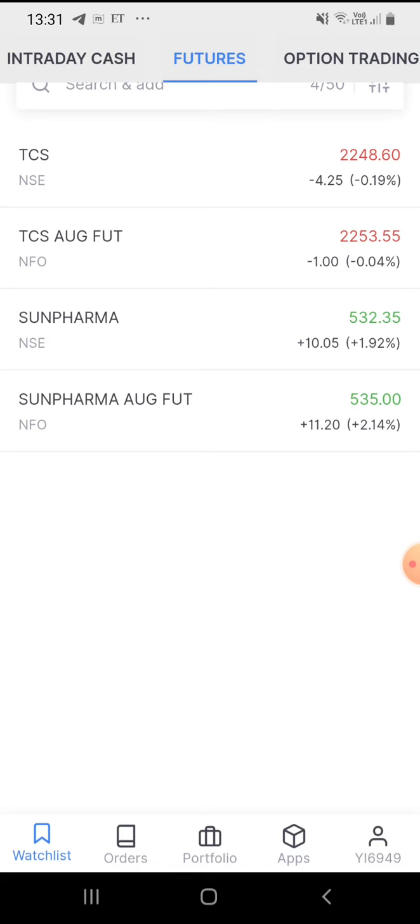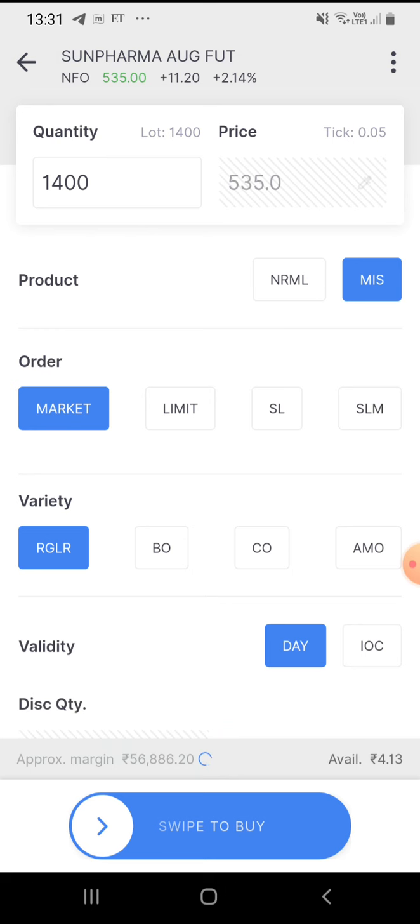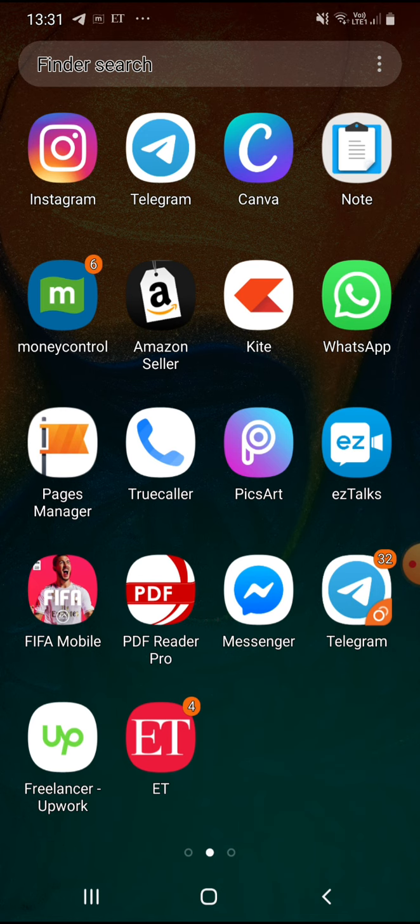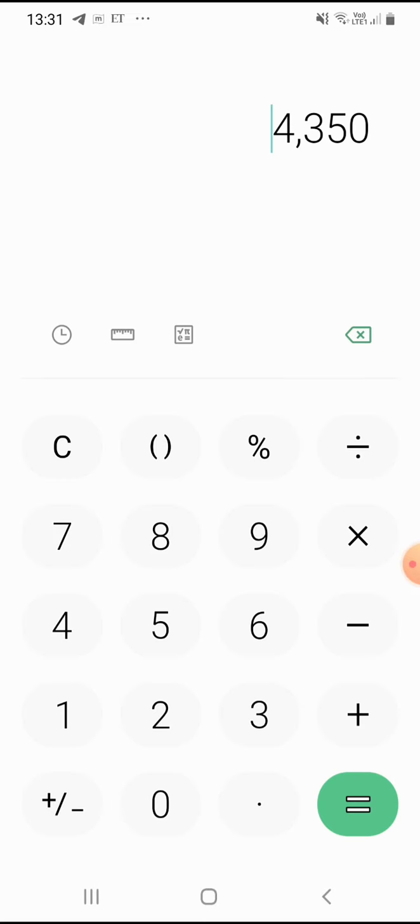So what is the value of the future? 535, which means 535 per share, with 1400 shares in a lot. Let's just take 585, right? 585 per share and 1400 shares in a lot. Okay, what is the real value of this property?